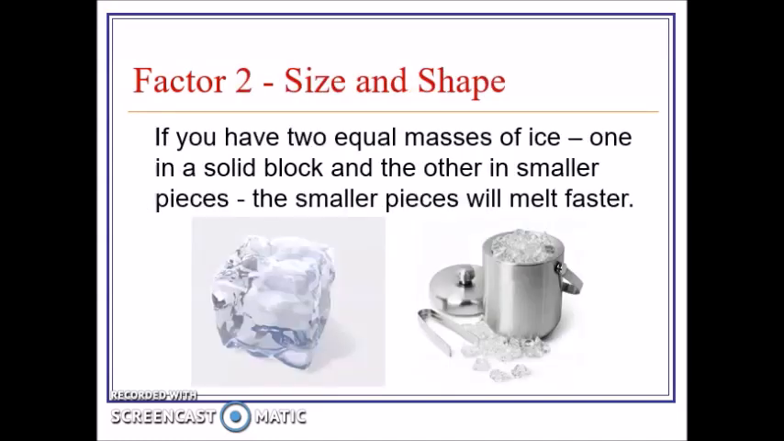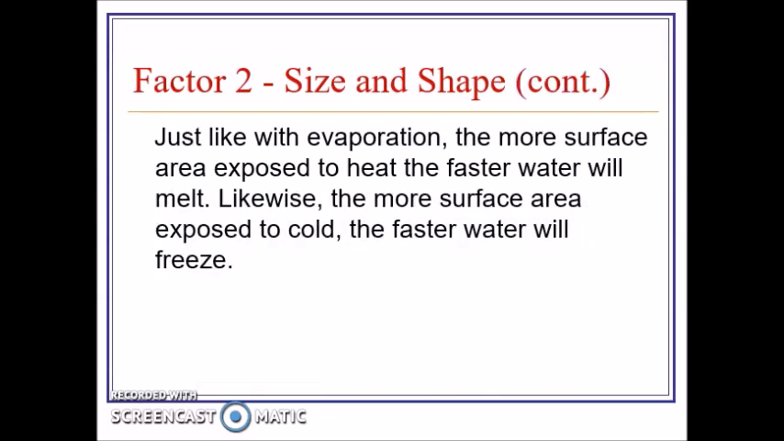The shape and size also matter. If you have 2 equal masses of ice, but one is a solid brick and the other is in smaller pieces, the one with smaller pieces will melt faster because it has more surface area exposed to the warm air. Just like with evaporation, the more surface area exposed to heat, the faster water will melt. Likewise, the more surface area exposed to cold, the faster water will freeze.